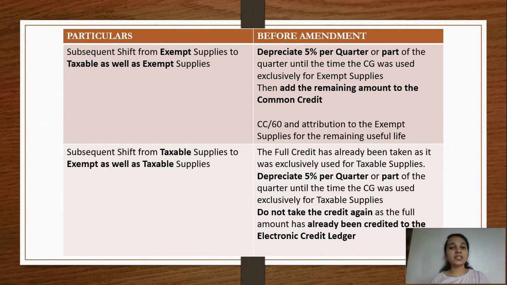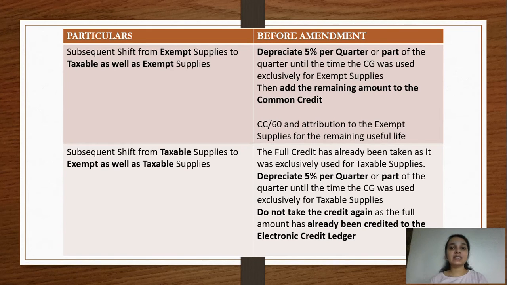So there was this loophole, because of which the government would get a lesser amount, or they would have to give excess ITC to you. There was a loss of revenue which the government was incurring, and as a result the amendment has been brought in. So this was the first situation.